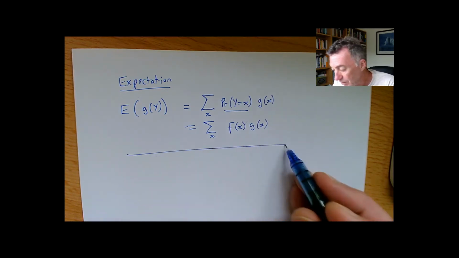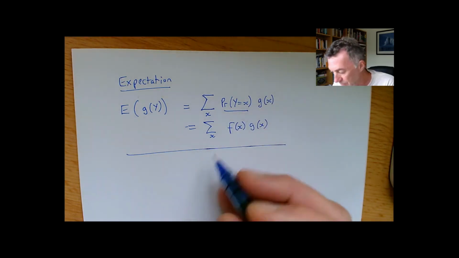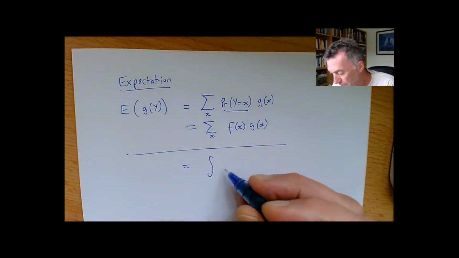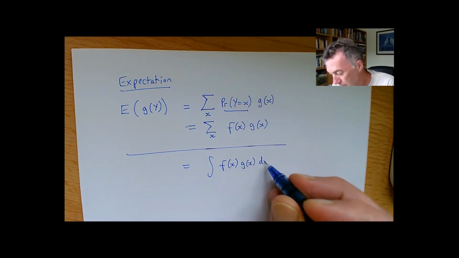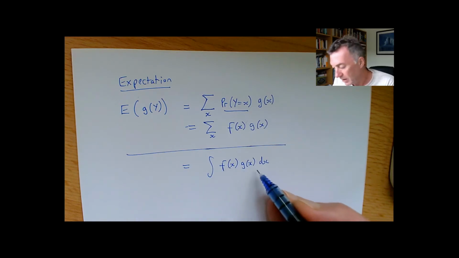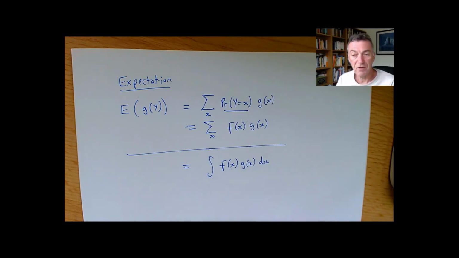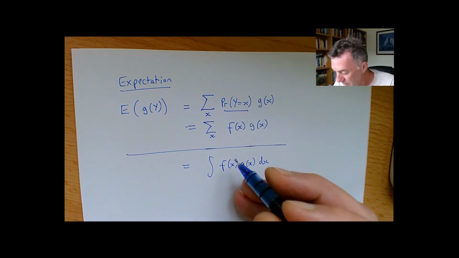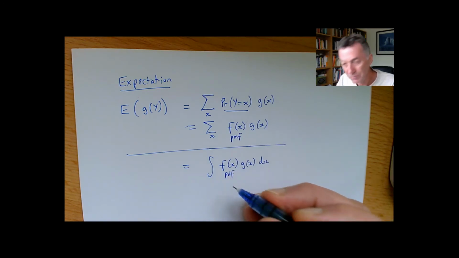For continuous random variables, you have to replace the sum by an integral. So instead of the sum, you get the integral of the probability density function times g of x dx. So it's the density of being in this particular state, which gives you the idea of whether your x is in this state, and then whatever the value is of the g function at that x. Yeah, and that's the definition of expectation. So in this case this was the PMF, the probability mass function. Here it's the PDF for a continuous variable.